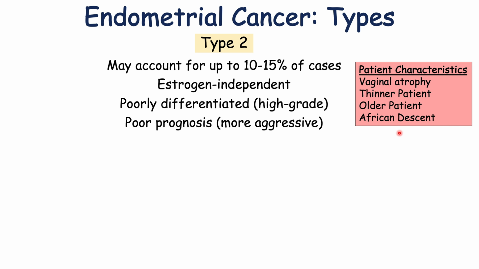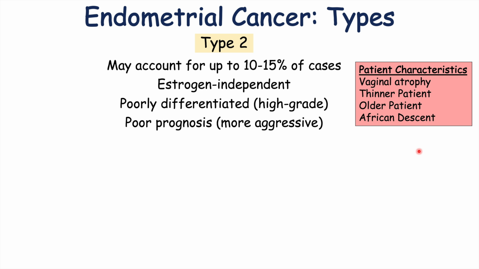So the patient characteristics in type 2 are going to be different than type 1, and these patients are oftentimes going to have particular characteristics, including vaginal atrophy. They're going to oftentimes be a thinner patient. They're going to be older, so they're oftentimes going to be 10 to 15 years older than a type 1 patient, and they're oftentimes going to be of African descent. And again, type 1 patients are going to be more often younger than type 2 patients, and they're going to be more commonly overweight or obese because that adipose tissue is going to increase the conversion to estrogen, which is going to increase the growth of the endometrial cancer.